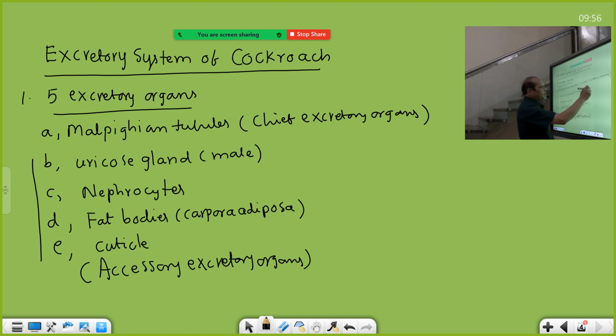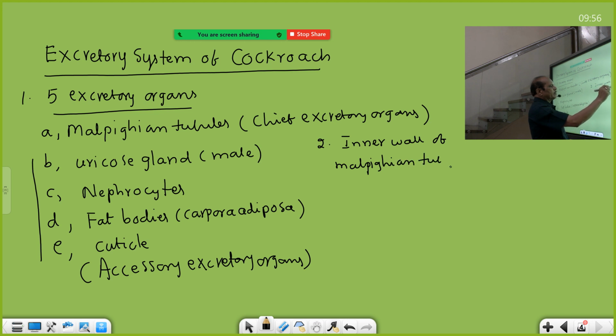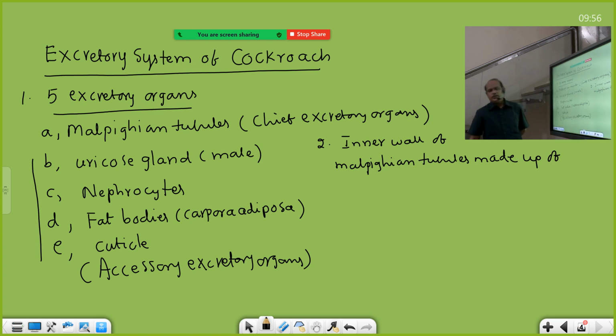The inner wall of Malpighian tubules, second point, inner wall of Malpighian tubules made up of single layered epithelial tissues. Made up of simple epithelium means the epithelial tissue in which the cells are arranged in single layer.